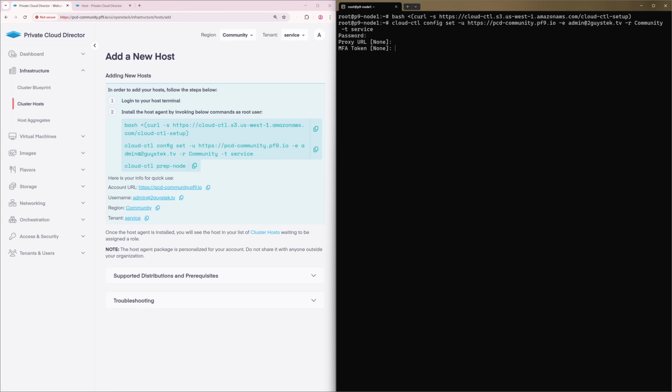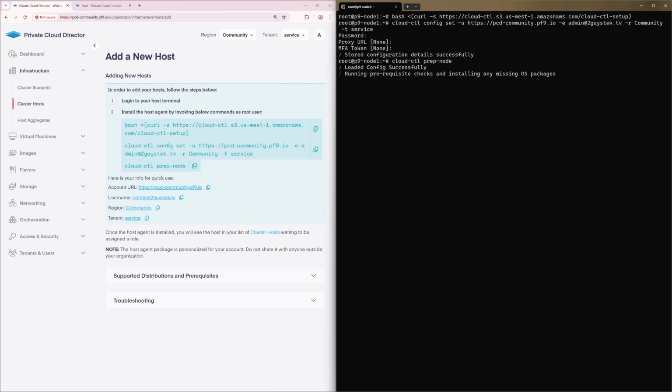Next, you'll be asked for your MFA token. Unless you've set up MFA for your user, you can ignore this. I haven't, so I'll just hit enter to skip it. Alright, last step here is to copy in the last command on the left, paste it into the SSH session on the right, and hit the go button. Now we sit back and wait for the host agent installation to complete.